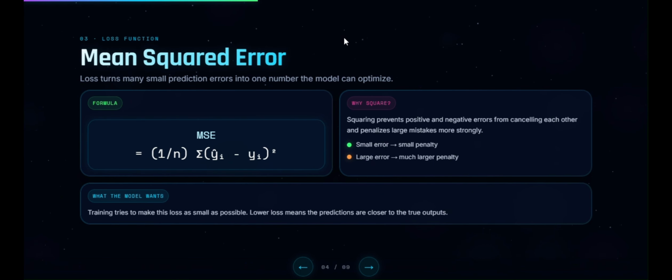Every learning step starts with one thing: comparing prediction with reality. The difference between them is called error, and that error becomes the signal that tells the model how to improve. But a model needs a single number to measure overall performance. That's where mean squared error comes in. Mean squared error, or MSE, squares the errors and averages them together. Big mistakes get punished more heavily, which forces the model to improve faster.